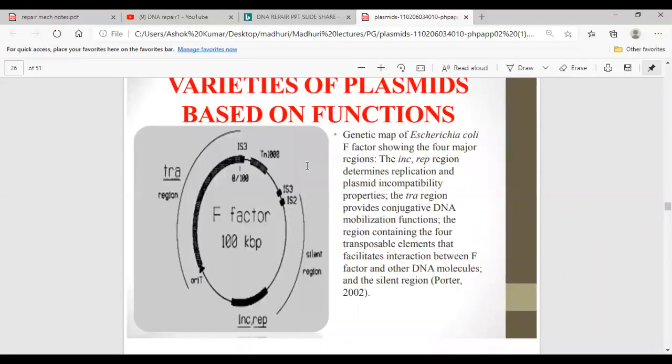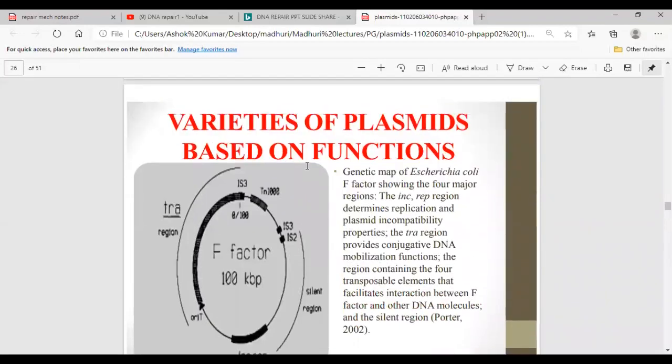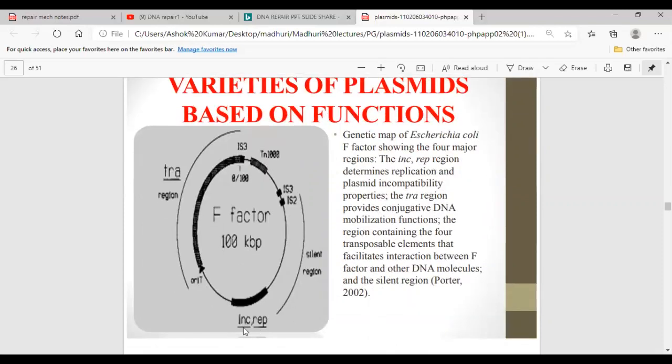Now, this is the genetic map of the E. coli F factor, a plasmid, showing four major regions. The INC and REP regions determine replication and plasmid incompatibility properties. And TRA is for transfer. This is the Tn, a transposon, and these are for replication and plasmid incompatibility.